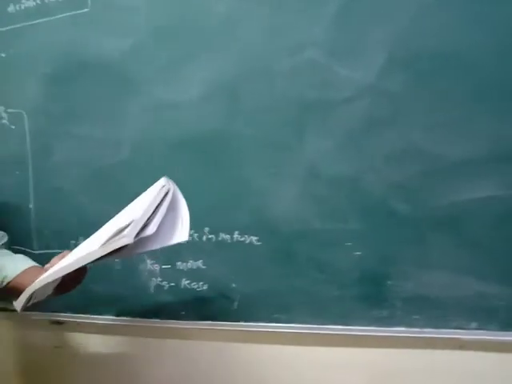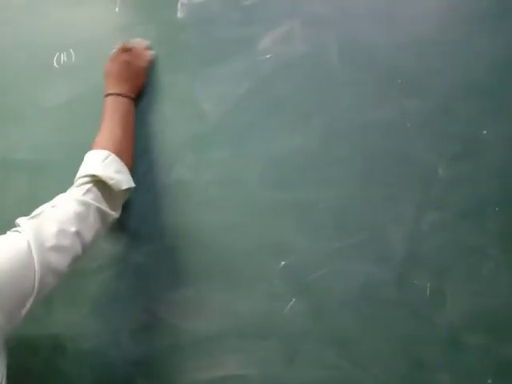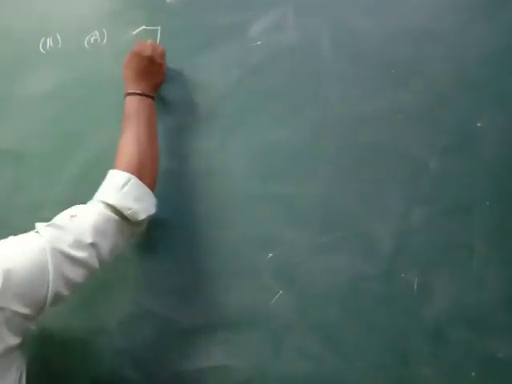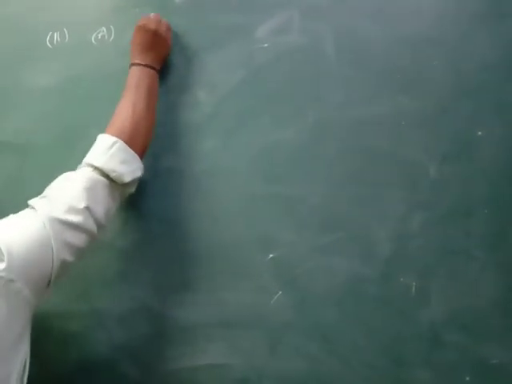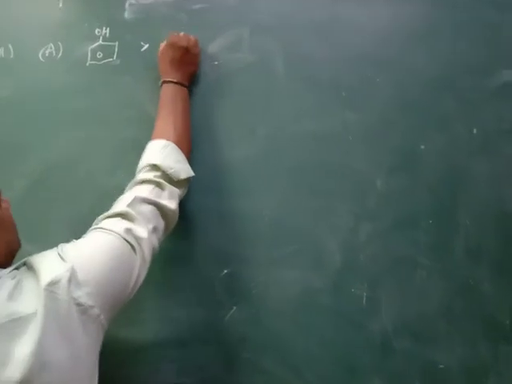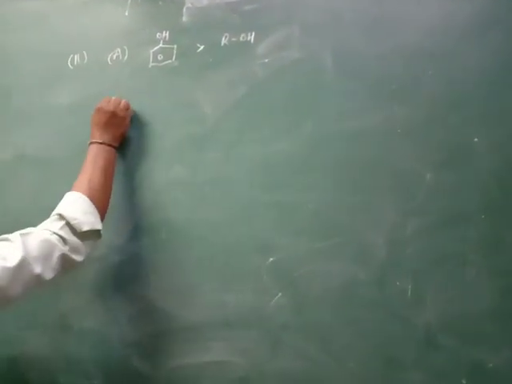Now question number 11, in which an assertion and reasoning are given. The assertion: phenols are more acidic than alcohols, phenol with OH, alcohols ROH.